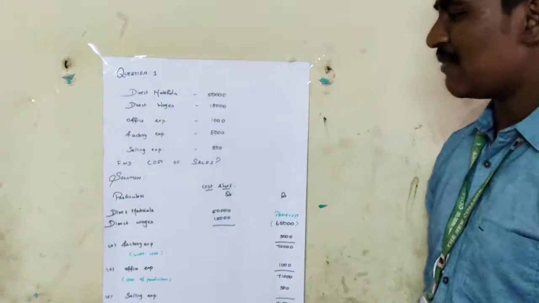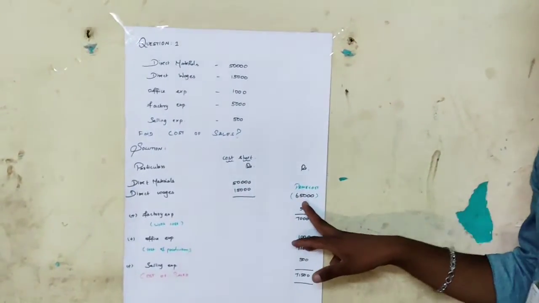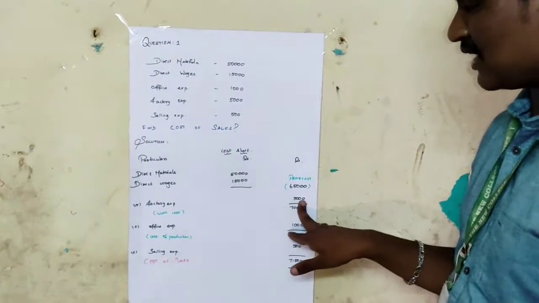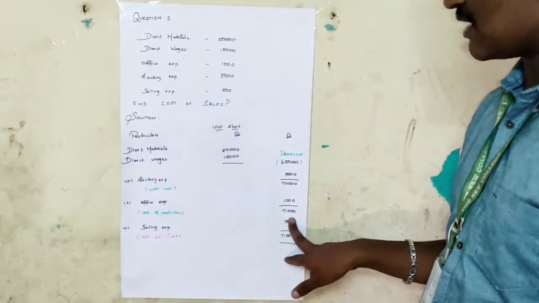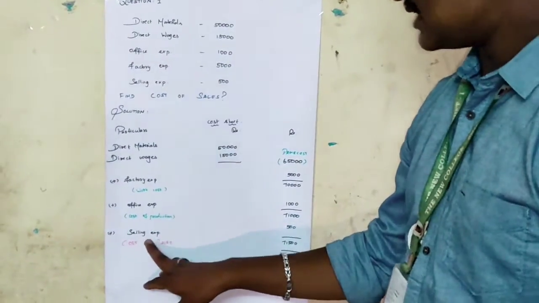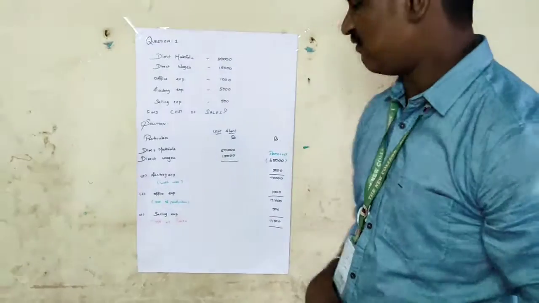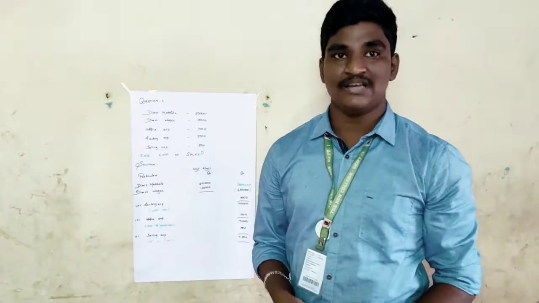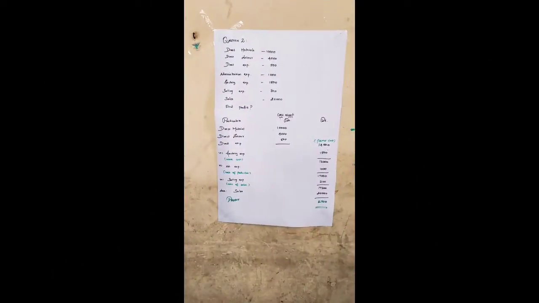The solution is also made by me for convenience. Here we have added both together. Direct material and direct wages is 65,000 and it is called prime cost, and we add factory expense 5,000, which comes to 70,000 as work cost. We add office expense 1,000 and 71,000 comes as cost of production, and finally we add selling expense 500 rupees and the answer comes to 71,500 as cost of sale. So this is the direct question, and it is very easy to understand. Next we are going to the second problem, which is also a very easy problem. Come, let's go to that.